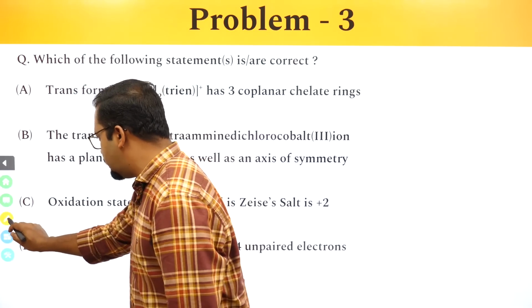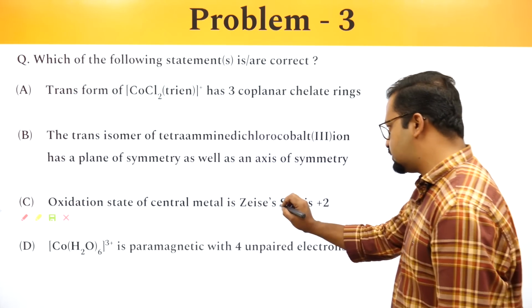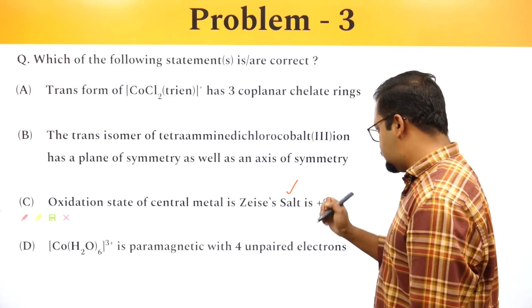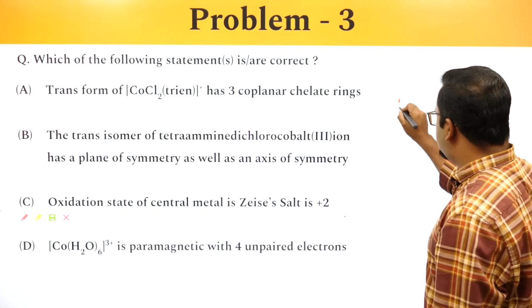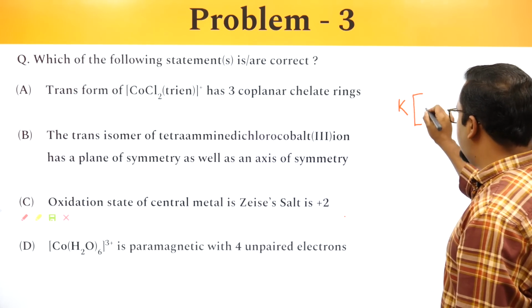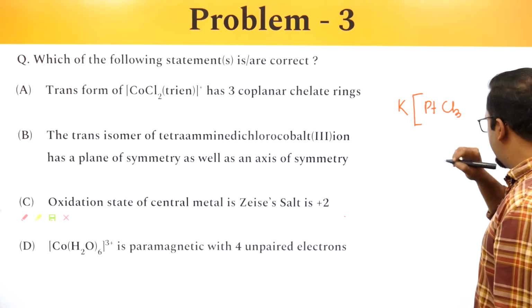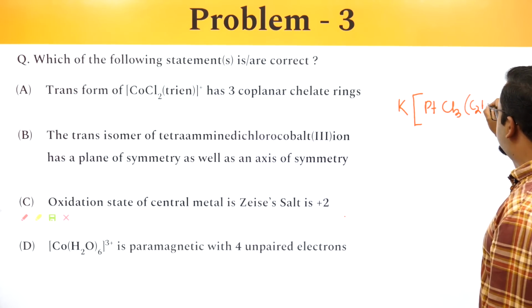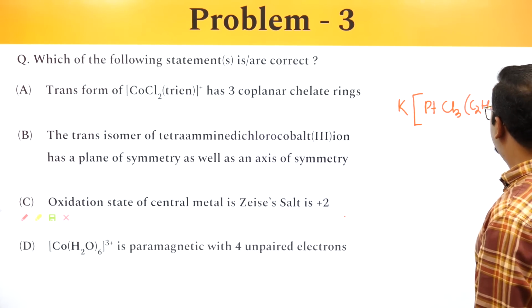question is about the oxidation state of the central metal in Zeise's salt. What is it? Let's try to look at what Zeise's salt is. So Zeise's salt is represented as K[PtCl3(C2H4)]·H2O.